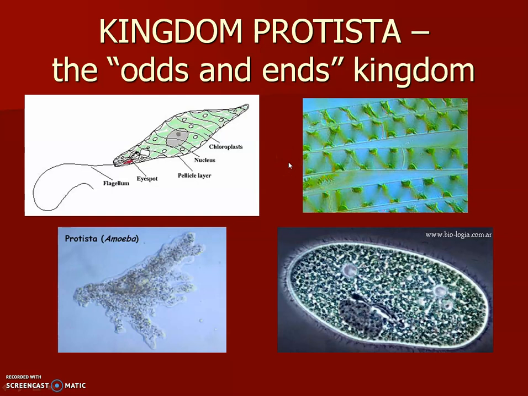All right, the last kingdom is the kingdom Protista. This one's kind of called the miscellaneous kingdom or the odds and ends kingdom. If it's not able to be properly classified in one of the other 5 kingdoms, we put it in the kingdom Protista as a fallback. It's an imperfect system, but that's what we do.